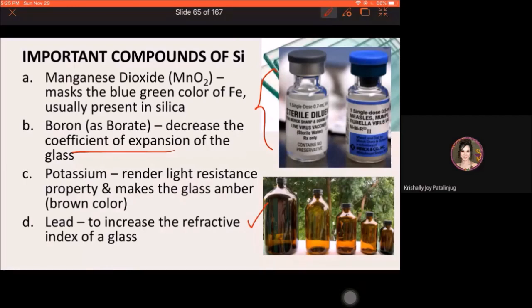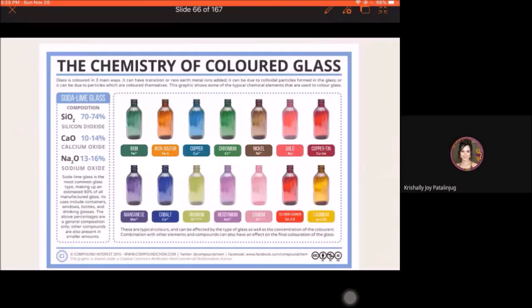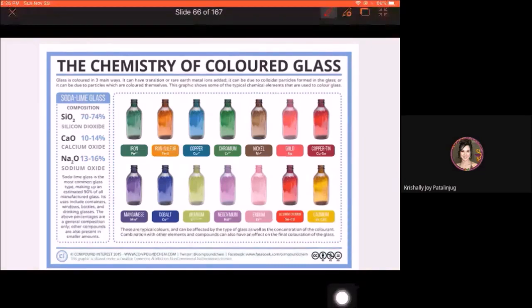And lastly, lead. Lead is also another element that can modify the characteristic of glasses. So this particular element increases the refractive index naman of a glass. All right. These are just good to know na mga chemistry of colored glasses. So, kung curious mo, bakit iba-iba yung kulay ng mga glasses? It is also because of the different elements being added to it. So, you can just read about this.